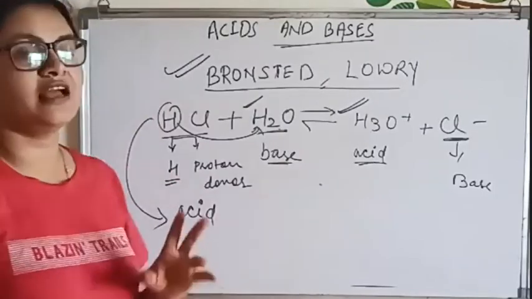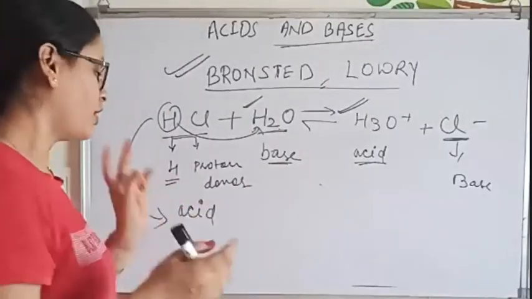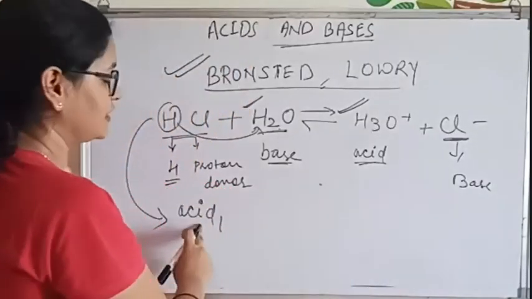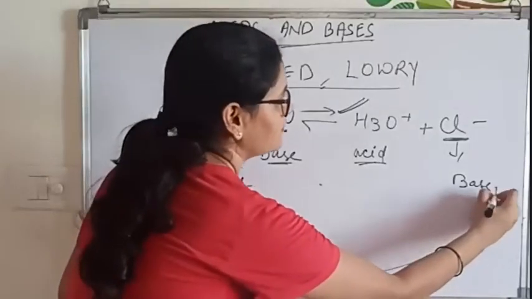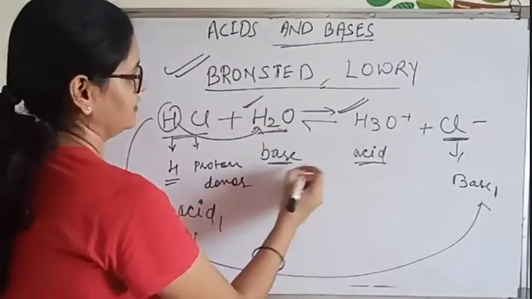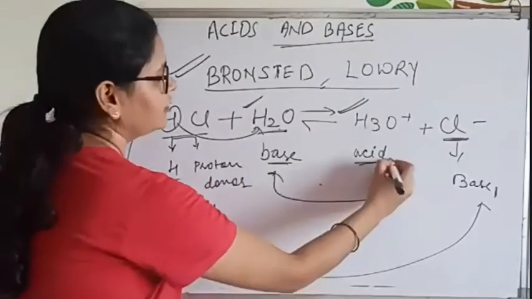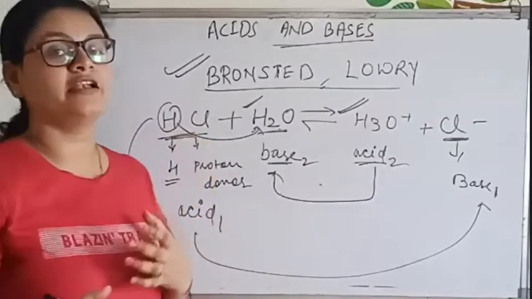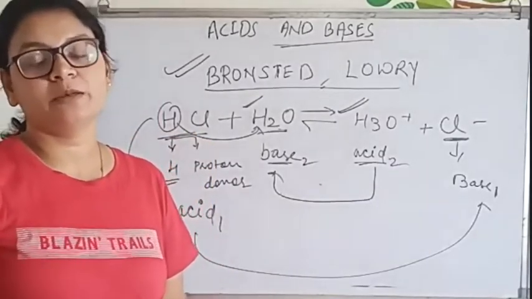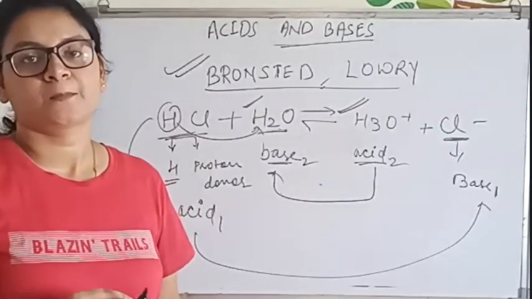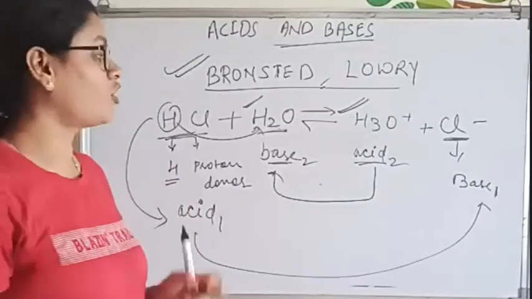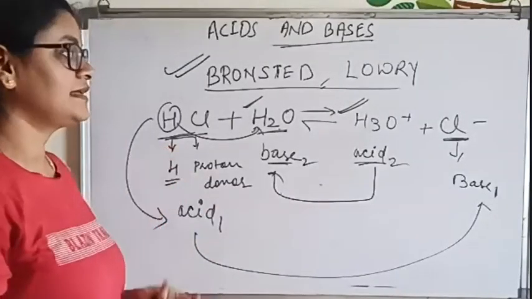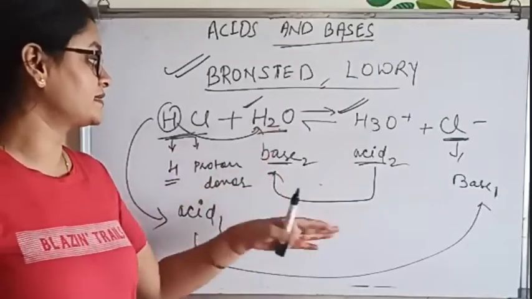Now in this reaction we have two acids and two bases. So for identification I am writing acid 1 for this, and for acid 1 the conjugate base will be this, base 1, and for this acid the conjugate base will be this. Understood? So if I ask what is the conjugate base for HCl, then what will be the answer? What is the conjugate base for HCl? Cl minus. Cl minus ion. Then what will be the conjugate acid for the base?